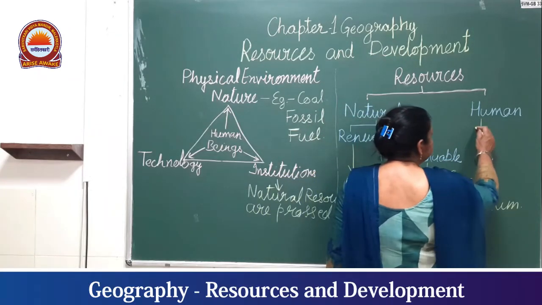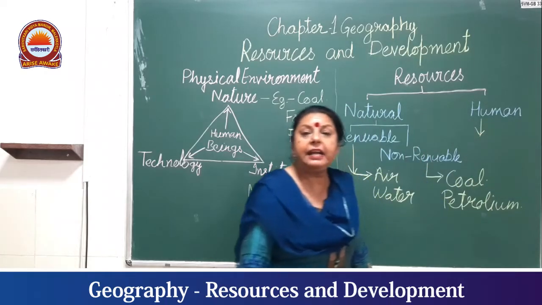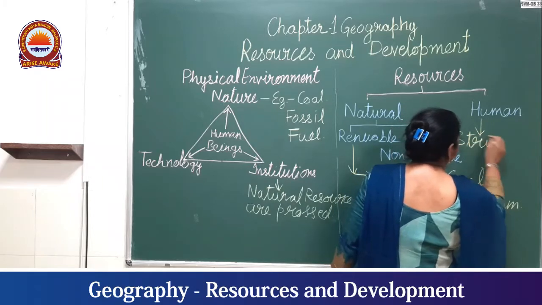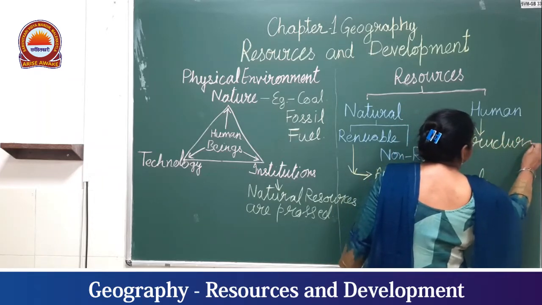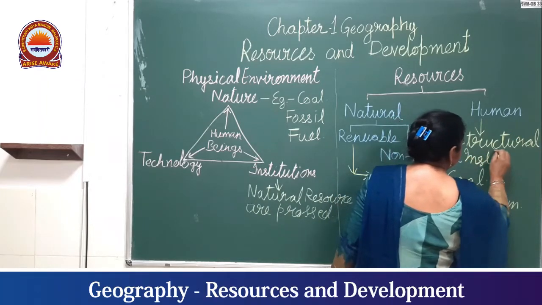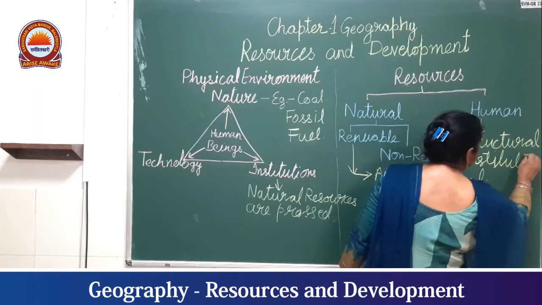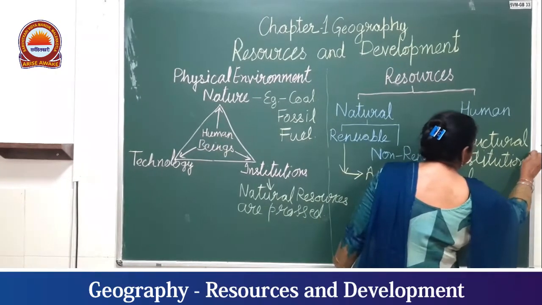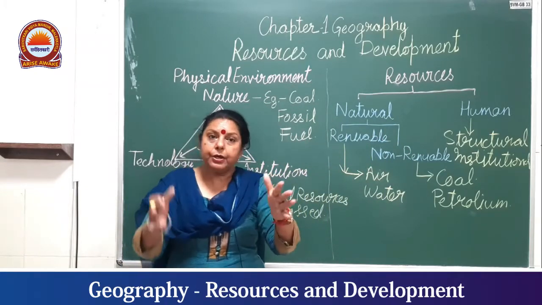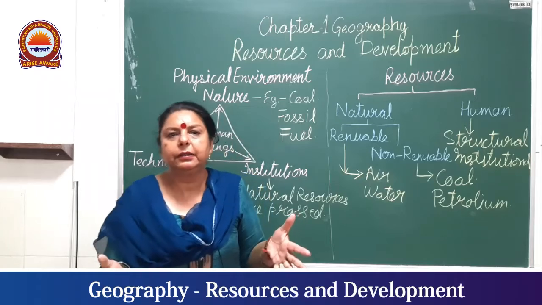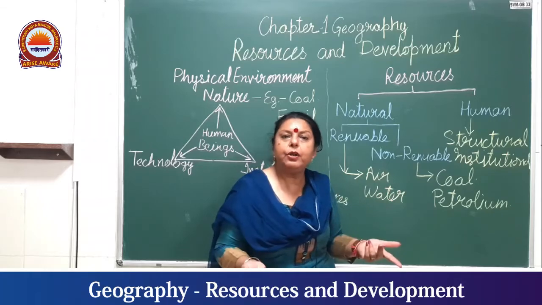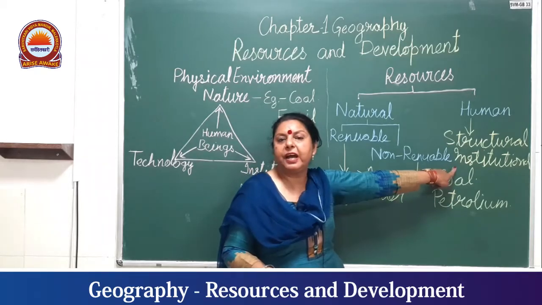These resources are structural and institutional. Resources present on the earth, whatever we take from them, will be harvested only after they are processed through the institutions.